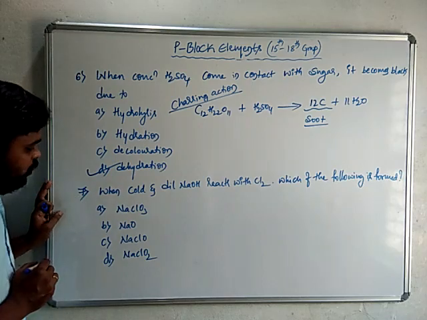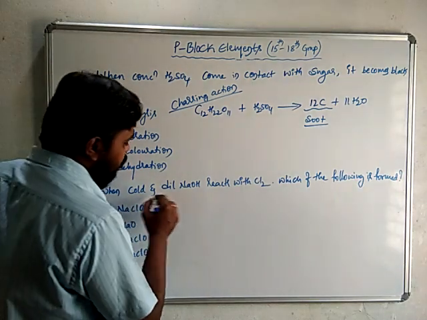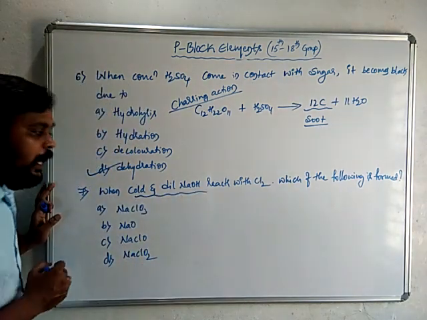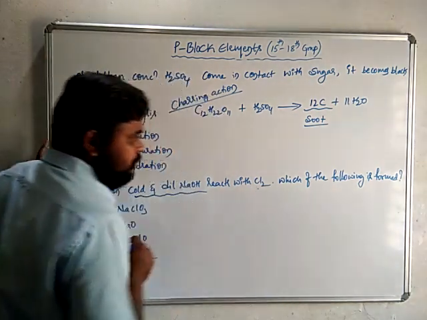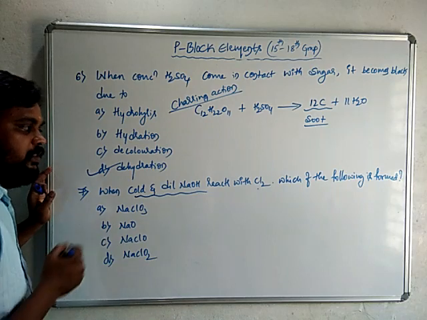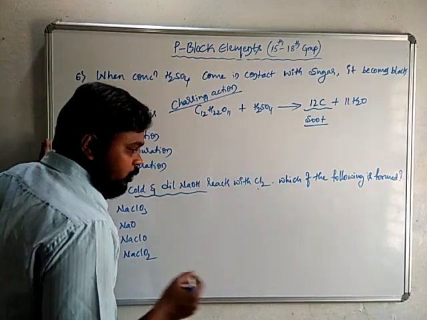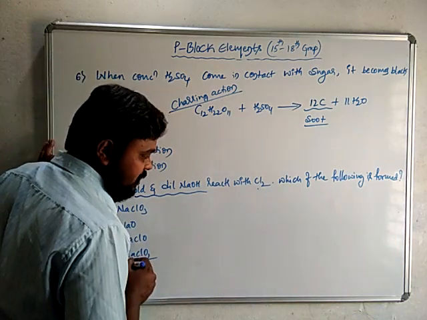So next question is, when cold and dilute alkali, that is sodium hydroxide, reacts with chlorine, which of the following is formed? So this is one of the properties of chlorine. Chlorine can react with alkali, that is base solution.